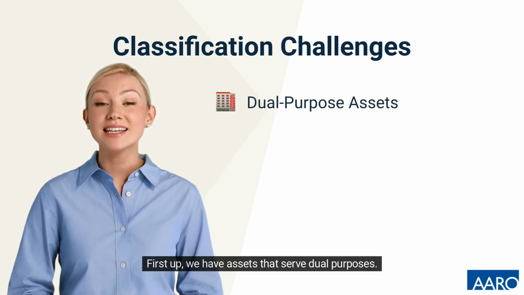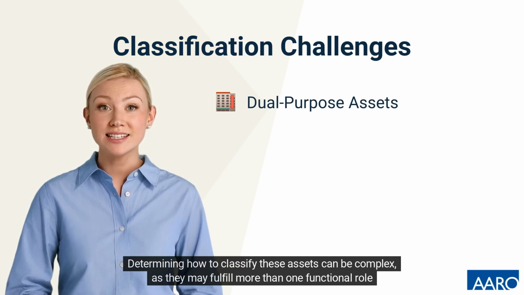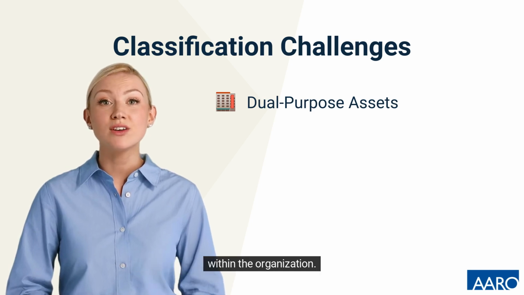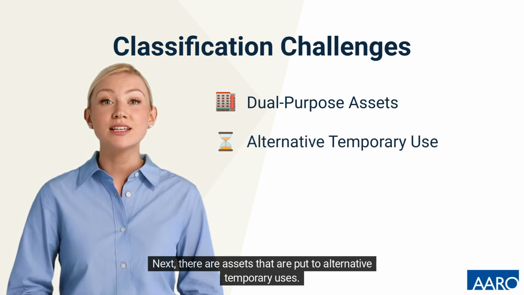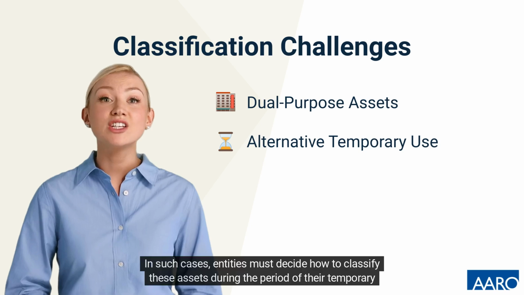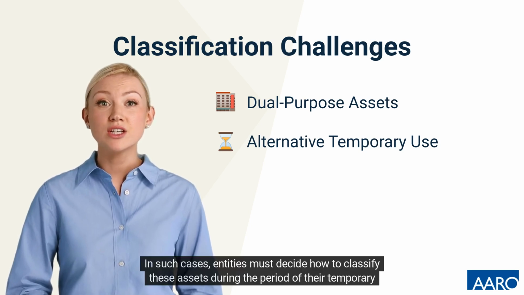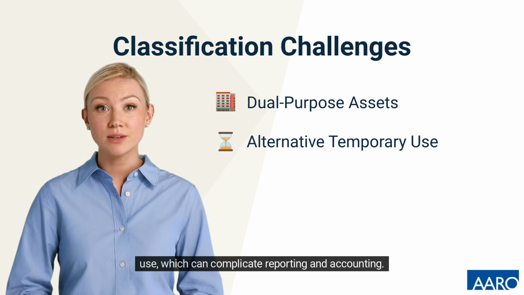First up, we have assets that serve dual purposes. Determining how to classify these assets can be complex, as they may fulfill more than one functional role within the organization. Next, there are assets that are put to alternative temporary uses. In such cases, entities must decide how to classify these assets during the period of their temporary use, which can complicate reporting and accounting.